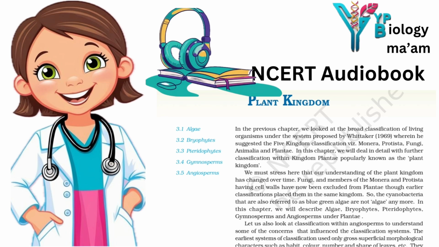They are divided into two classes, the dicotyledons and the monocotyledons. The dicotyledons are characterized by seeds having 2 cotyledons, reticulate venation in leaves and tetramerous or pentamerous flowers, that is, having 4 or 5 members in each floral whorl. The monocotyledons, on the other hand, are characterized by single cotyledonous seeds, parallel venation in leaves and trimerous flowers having 3 members in each floral whorl.